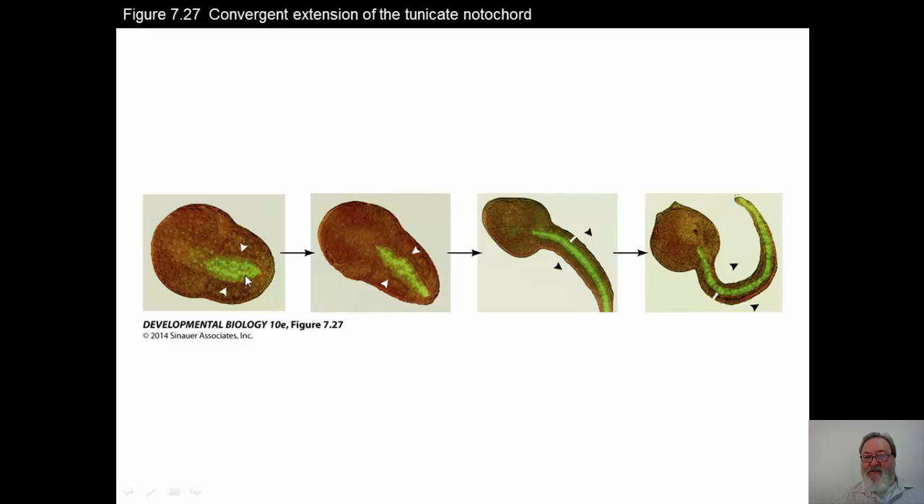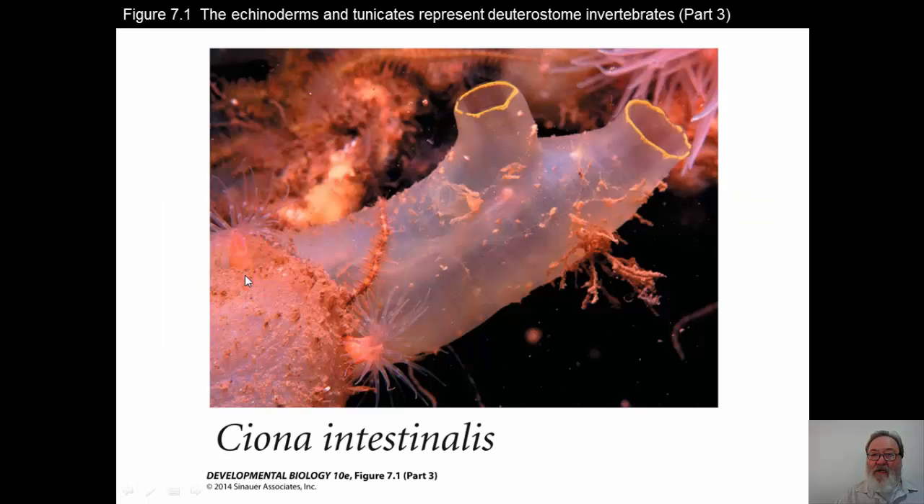And once this metamorphosis occurs, the animal will take on this sessile existence attached to something in the ocean. And with that, we've had a quick overview of both the sea urchins and the tunicates, the deuterostome invertebrates, and that should be interesting in terms of comparing this now to what we're going to learn about when we talk about vertebrates.